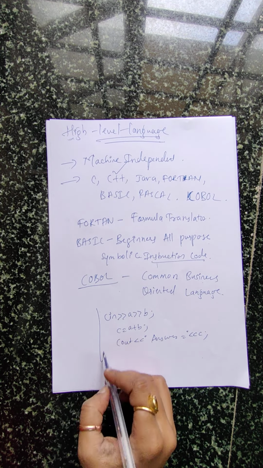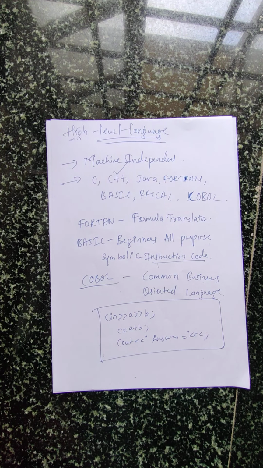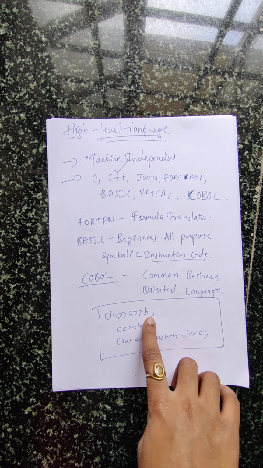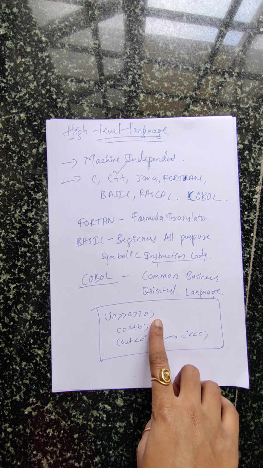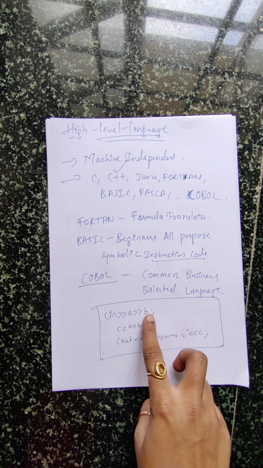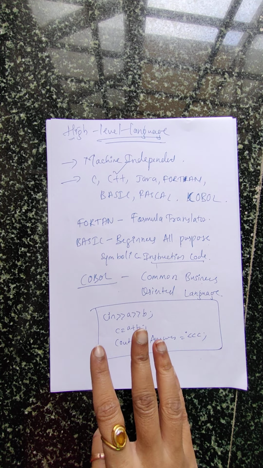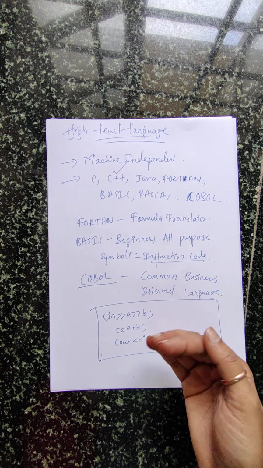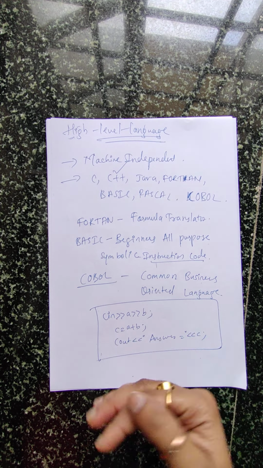So these are the 3 lines we write to add 2 numbers. The first line: cin, then the greater-than symbol twice, then A, then again the greater-than symbol twice, and then B, and end it with C. So what we are doing, this code we are writing to add 2 numbers. A and B are the 2 numbers. Which 2 numbers you want to add, that value we don't know. So in A and B we are accepting those values. cin means getting the values.